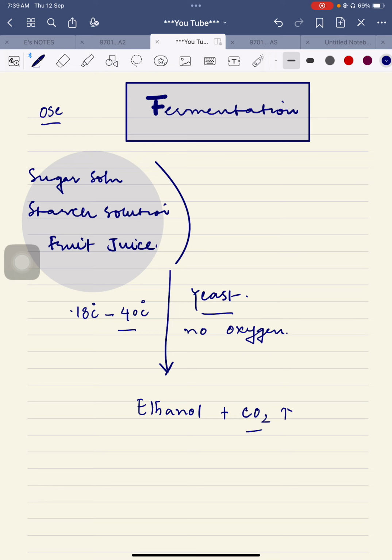So yeast is a biological catalyst, and it respires anaerobically. Now, what is anaerobically? Okay, so guys, the point is that there are two types of respiration. What is respiration? It is inhaling and exhaling of oxygen and carbon dioxide. You may say the inhaling and exhaling process combined is called respiration.